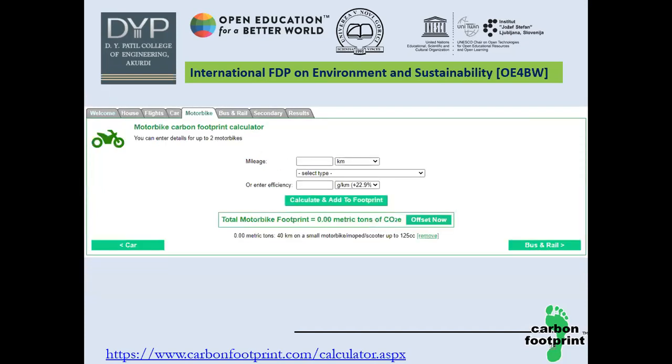In the motorbike section also, you put in the value of your mileage and efficiency and which kind of motorbike you are using, let's say 125 cc or more than that, or a heavy bike. Based on that, this online calculator gives you how much carbon dioxide is emitted by a single person in that time period.